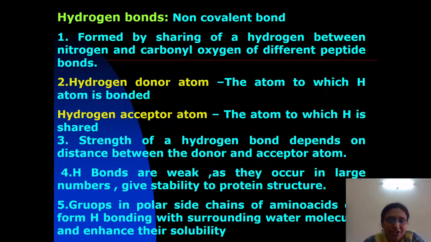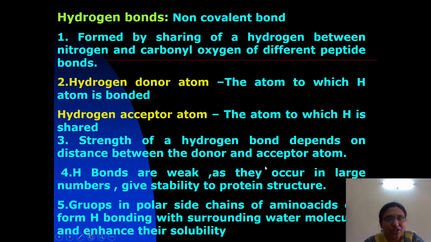Hydrogen bonds are weak, but as they occur in large numbers in protein structure, they give strength and stability to the protein structure. Hydrogen bonds are formed by sharing a single hydrogen between the nitrogen and carbonyl oxygen of a peptide bond.